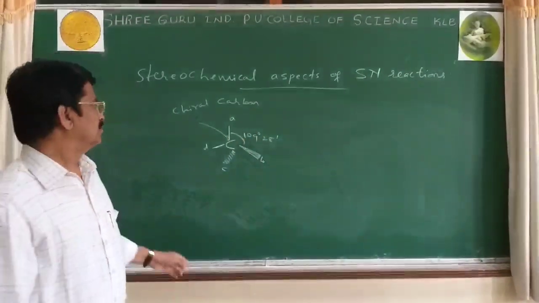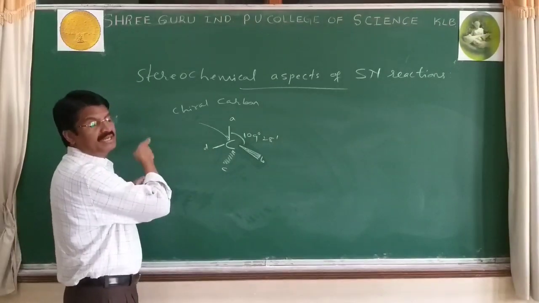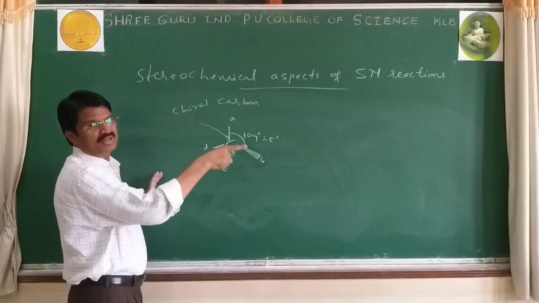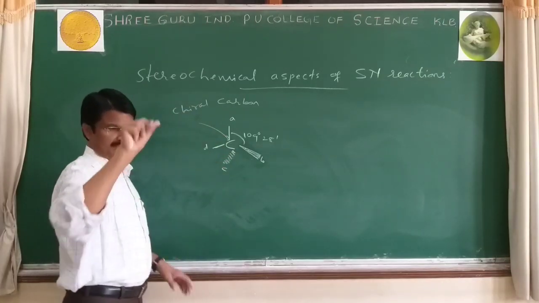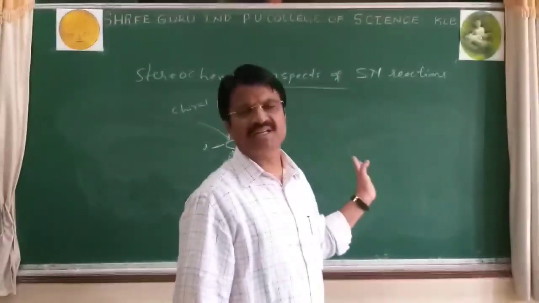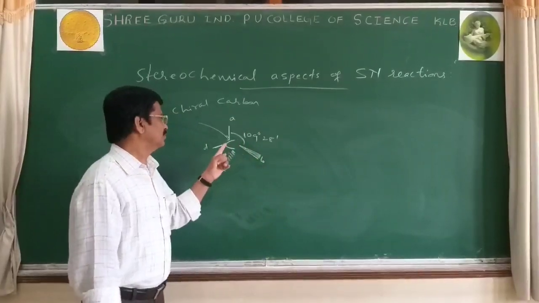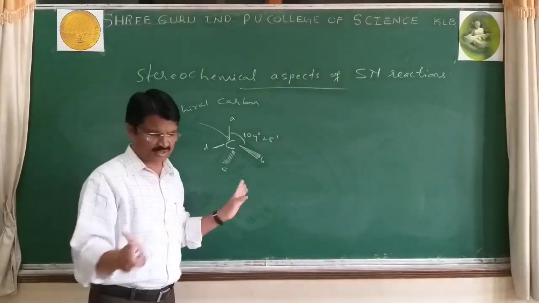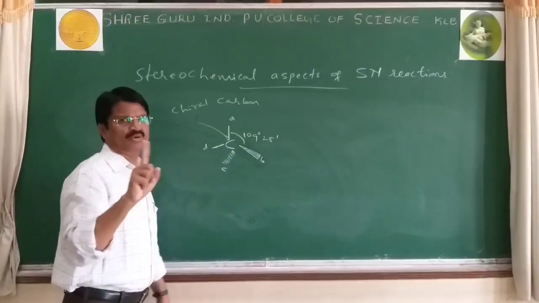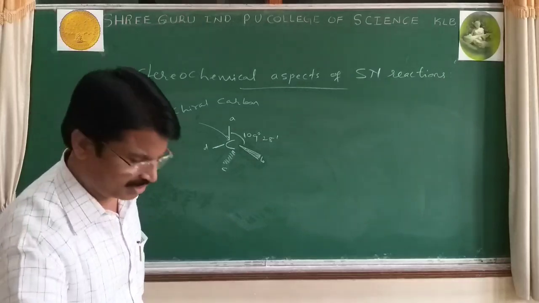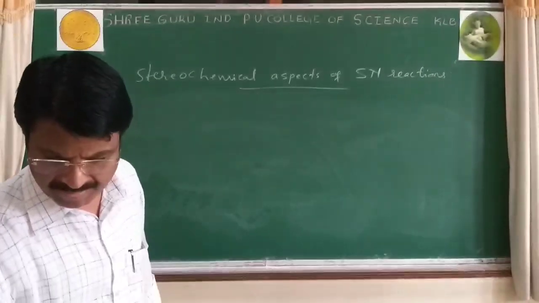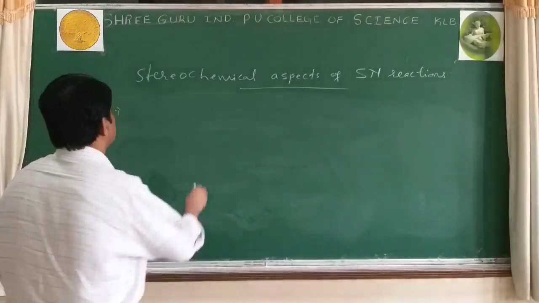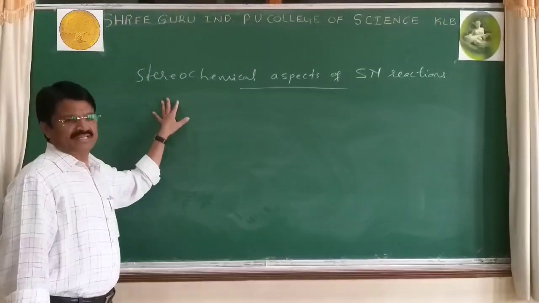Next, when plane polarized light is made to pass through an organic compound solution in a polarimeter, that ray falls on the chiral carbon, and that causes rotation of plane polarized light. If the molecule does not contain a chiral carbon, it cannot show rotation, the plane light cannot rotate, either towards the right side or left side. Next. So already I told dextrorotatory and levorotatory compounds.